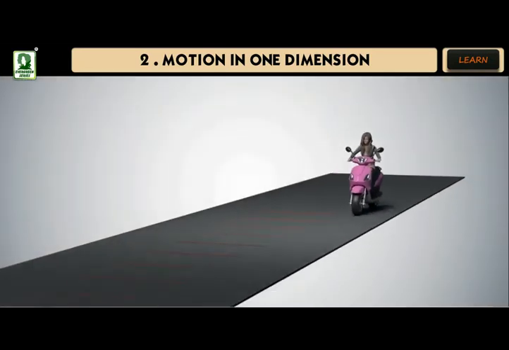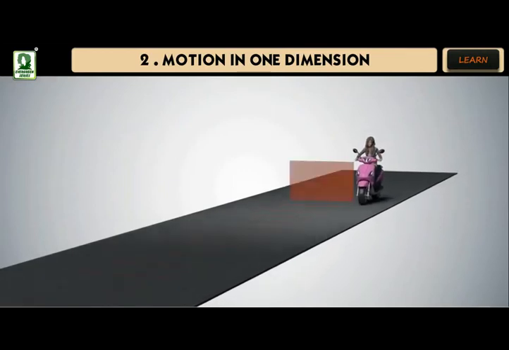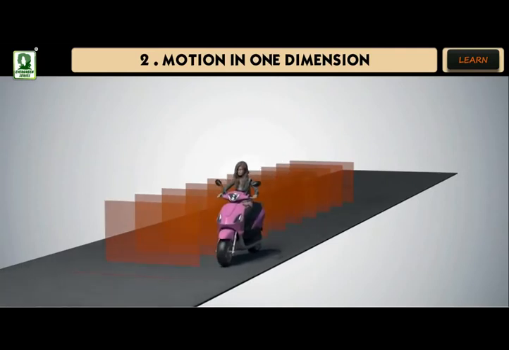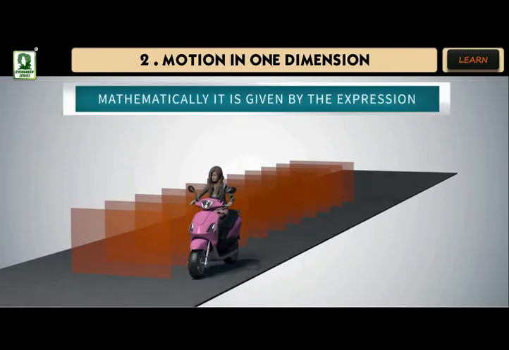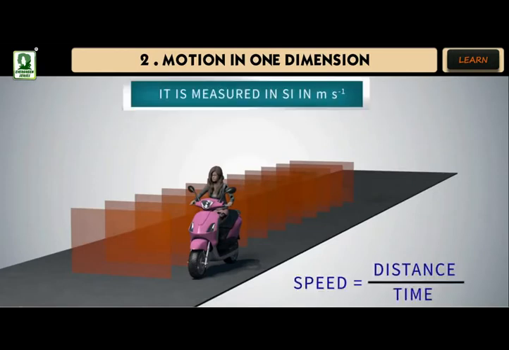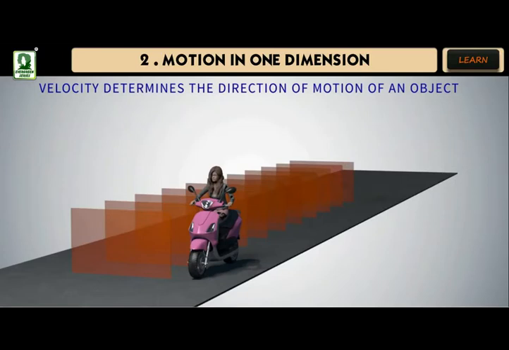Speed is defined as the ratio of the distance travelled by a body to the time taken to do so, or it is defined as the distance travelled in unit time. Mathematically, it is given by the expression speed equals distance over time. It is measured in SI in meter per second. Velocity determines the direction of motion of an object.